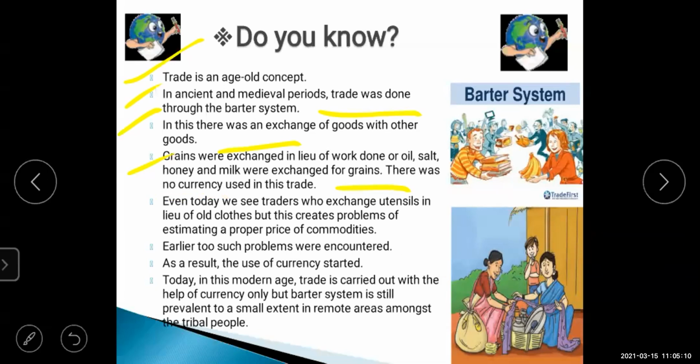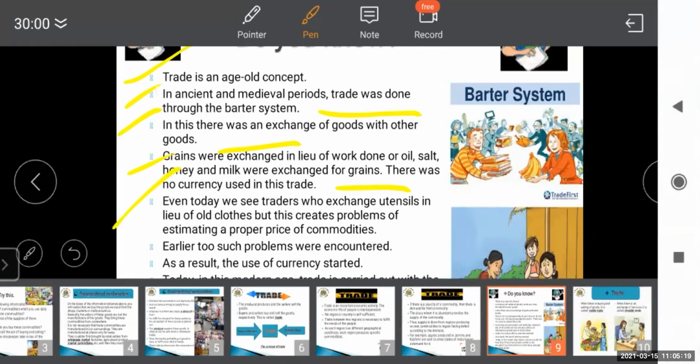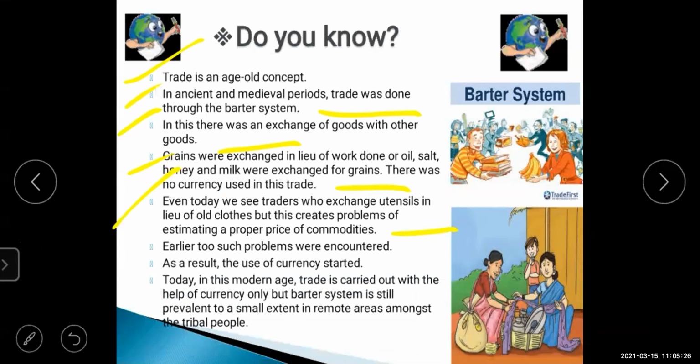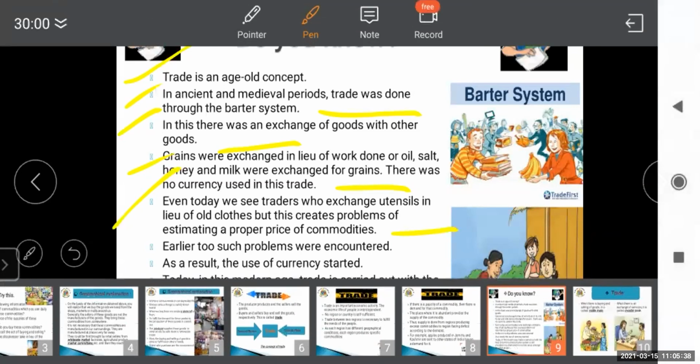In this, you have to keep in mind that no currency is used. Even today, we see traders who exchange utensils in lieu of old clothes, but this creates problems of estimating a proper price of commodities. Even today, in some parts of the villages, utensils are being exchanged when you give old clothes.